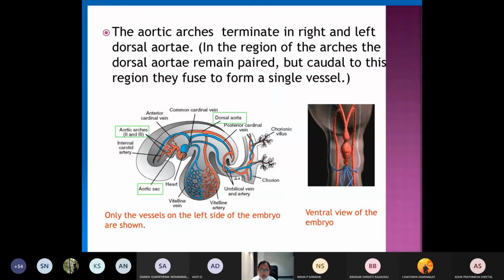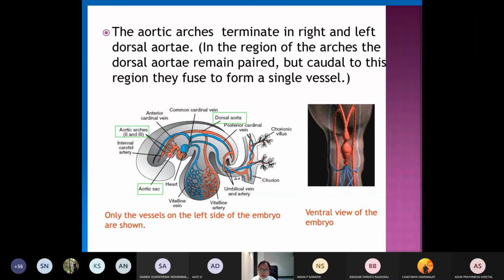This is the dorsal aorta, and the first will be the first aortic arch, which will be connecting the initial ventral aorta and the dorsal aorta. So now the aorta will be divided into three parts due to bending along the lateral wall of the pharynx. One is the ventral aorta, which is ventral to the developing foregut. Then the dorsal aorta, which is dorsal to the foregut, and the first pharyngeal arch. So first, only the first pharyngeal arch will be formed.